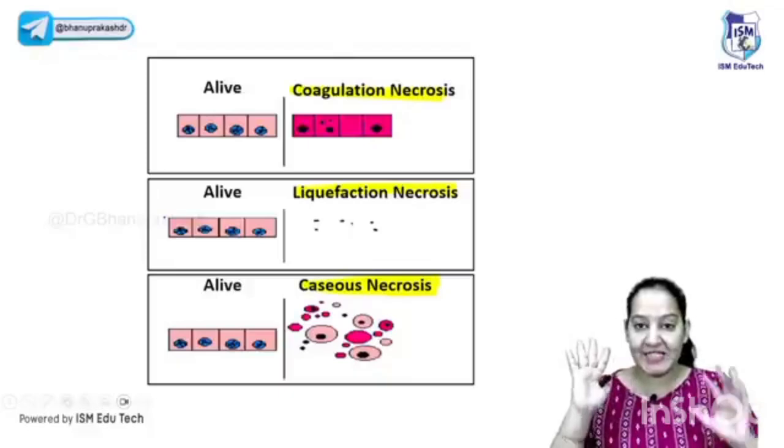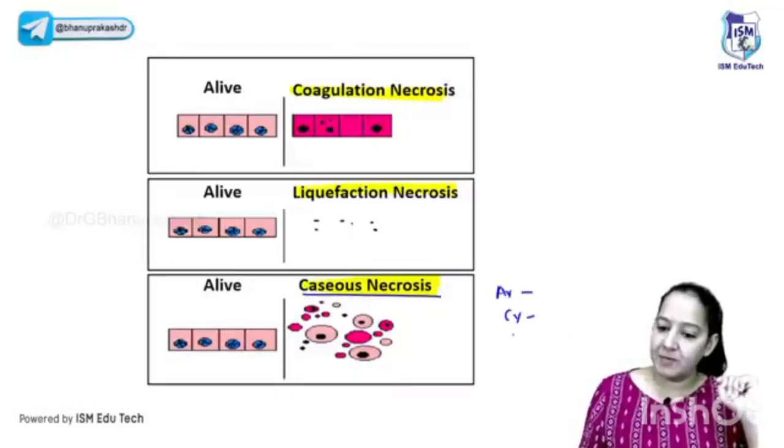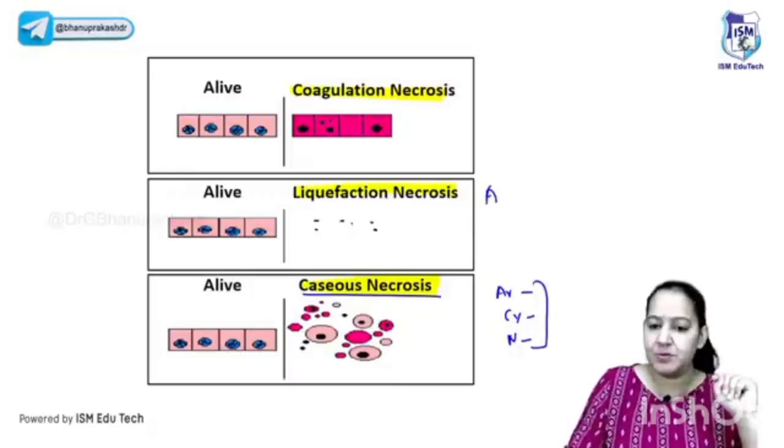What is the definition? Now see the three types of necrosis in front of you. In caseous necrosis, the architecture, cytoplasmic and nuclear, all three details are lost. So you will see that the same three details were lost in liquefactive also.